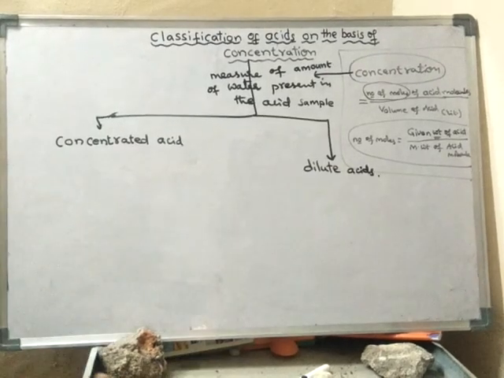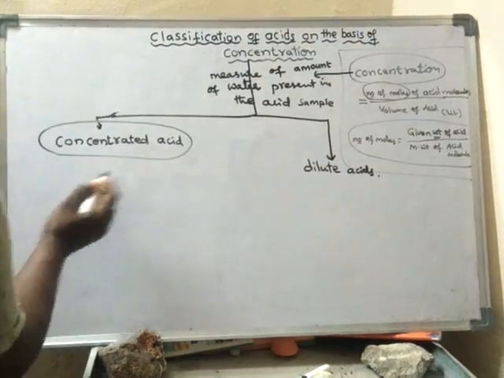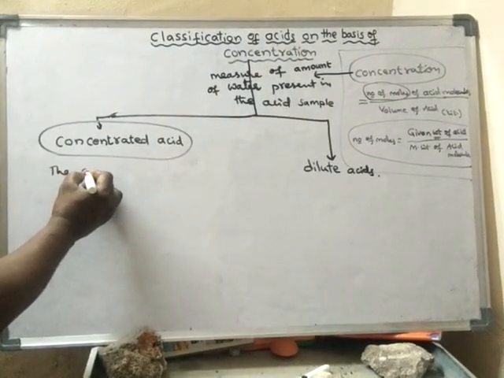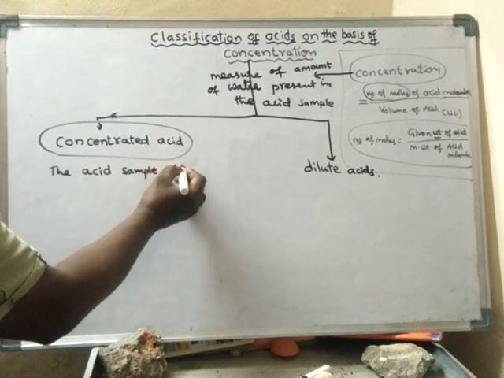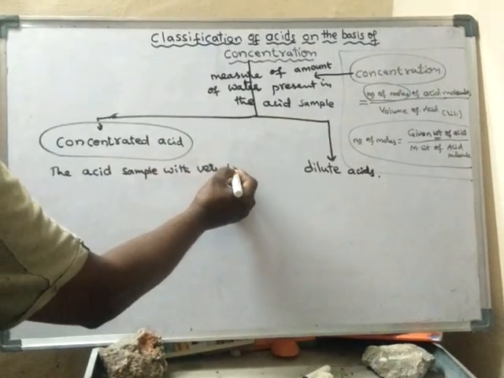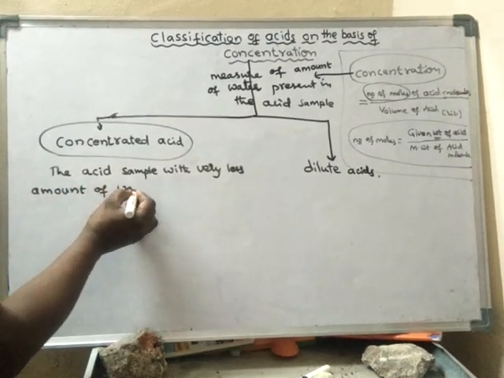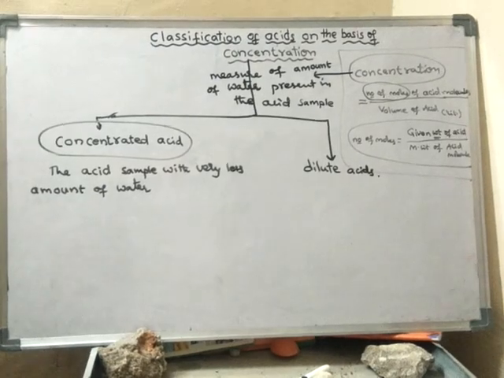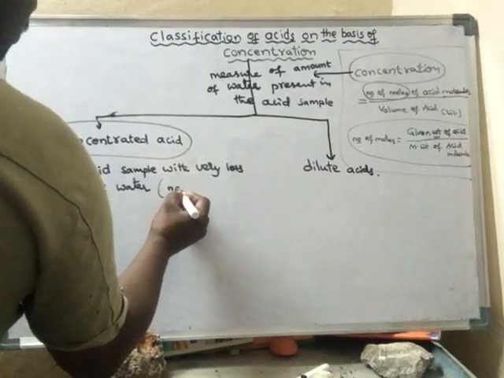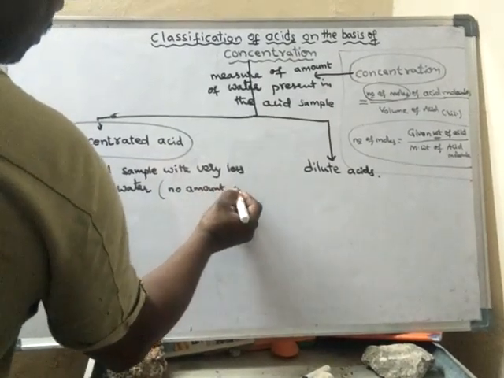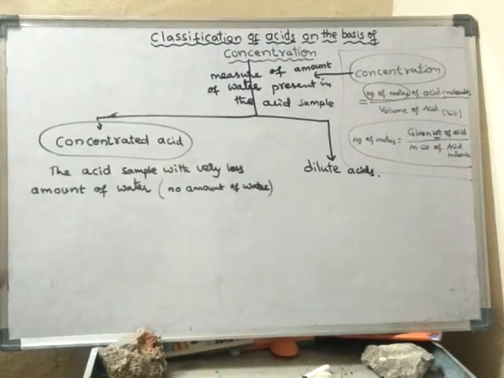Suppose an acid sample has very little amount of water, or sometimes no water. In some cases, if there is no water also, then it is said to be a concentrated acid.